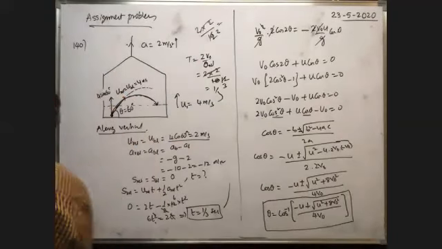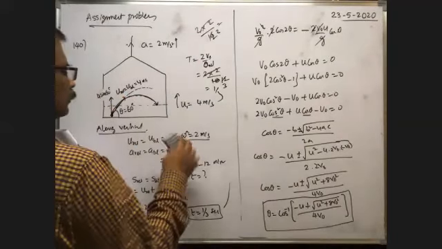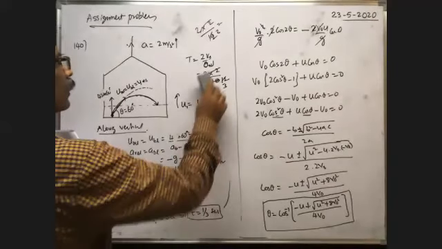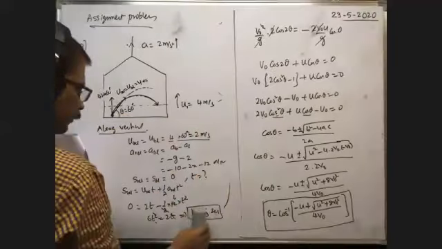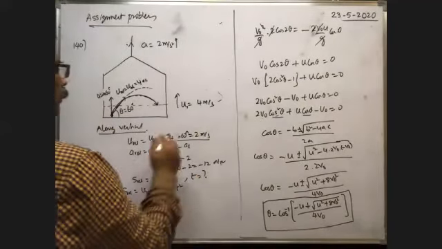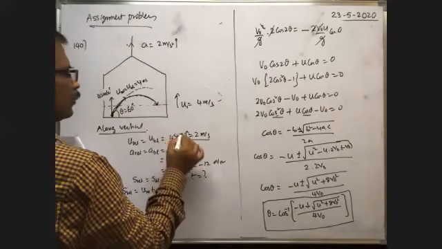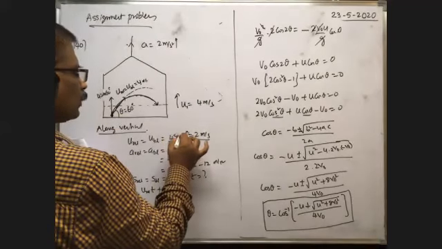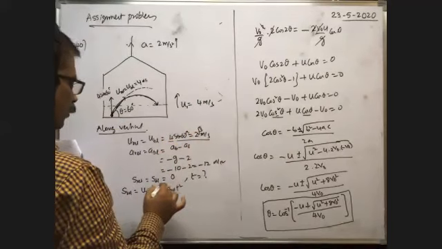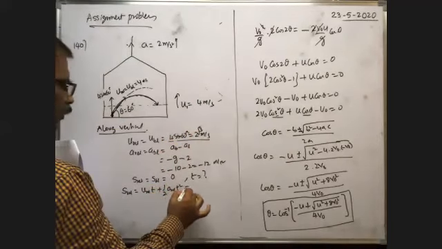So here also u sin 60. Now it is 4 sin 60. 4 sin 60 means sin 60 is root 3 by 2, so 2 root 3. So here, this is equal to 0.